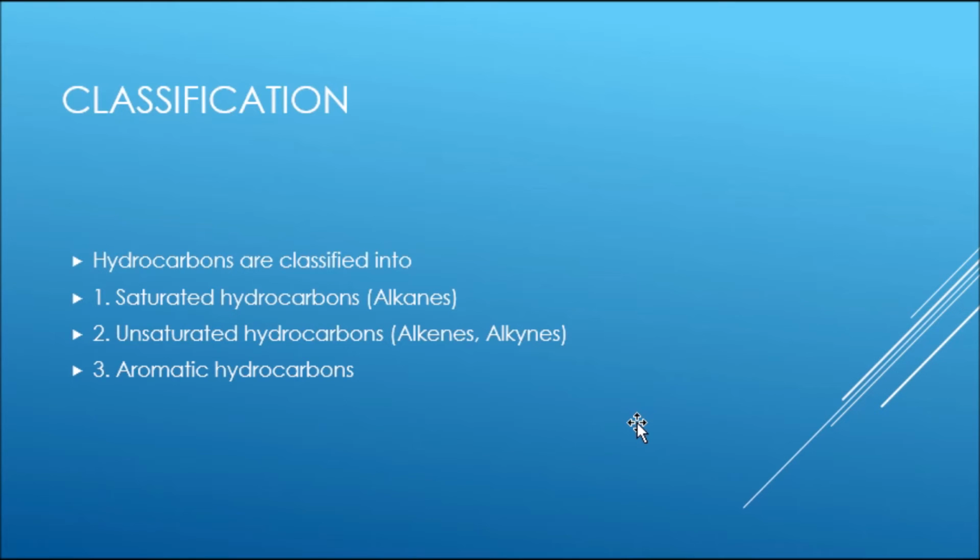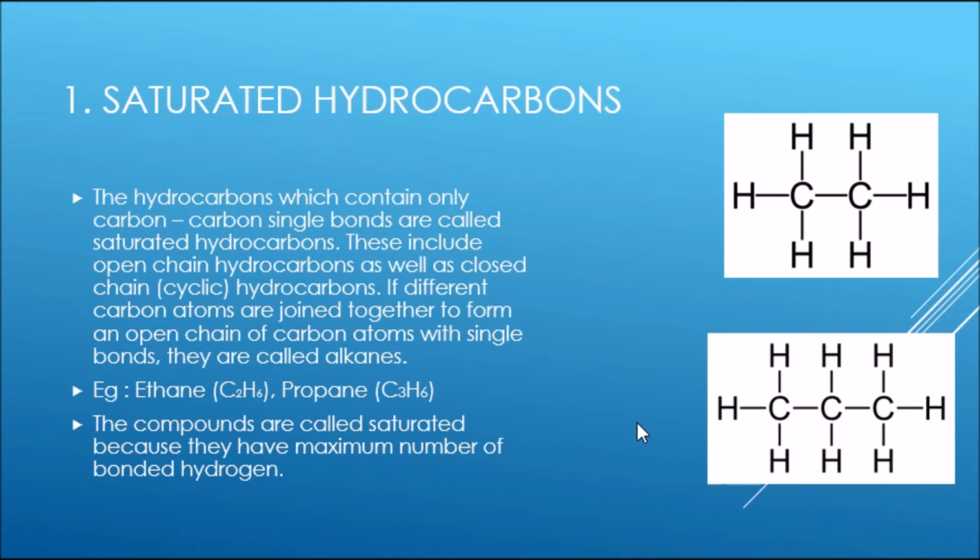Hydrocarbons are classified into: 1. Saturated hydrocarbons or alkanes. 2. Unsaturated hydrocarbons, further classified as alkenes and alkynes. 3. Aromatic hydrocarbons. What are saturated hydrocarbons?